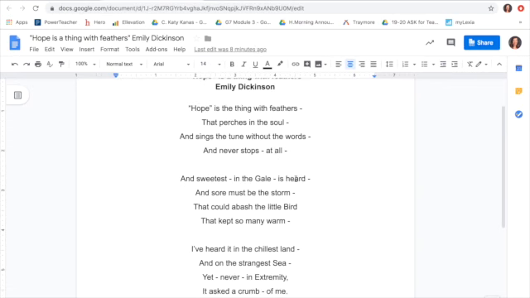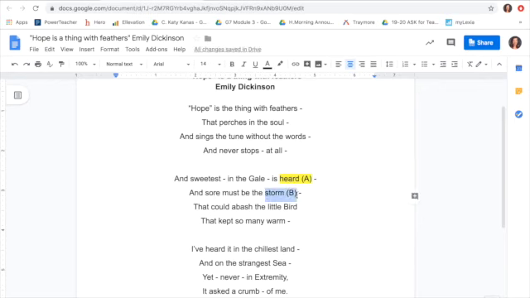Let's look at the last word in each line in this stanza. We have heard, storm, bird, warm. There we have some rhyme scheme going on. So what you do then is you look again at the last word in each line. So here we have the word heard. The last word in the very first line, you're going to label with an A. You can also go ahead and highlight that in yellow so you have a visual. In the second line, our last word is storm. Does storm rhyme with heard? No. So this one gets a B.